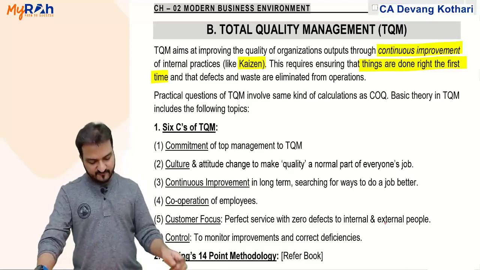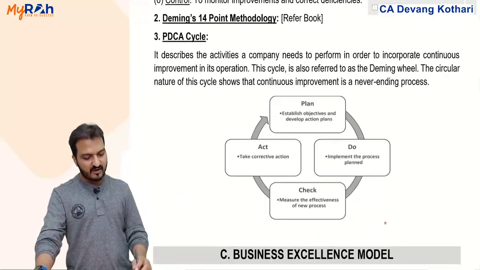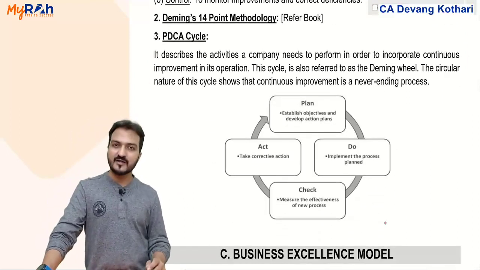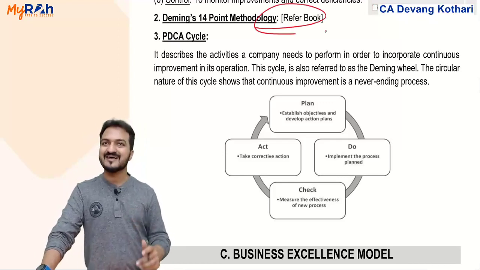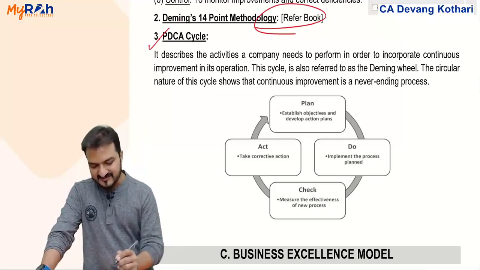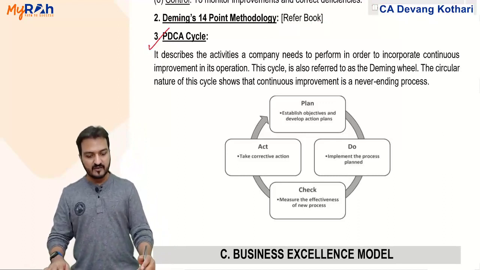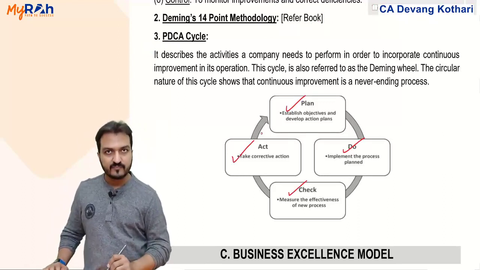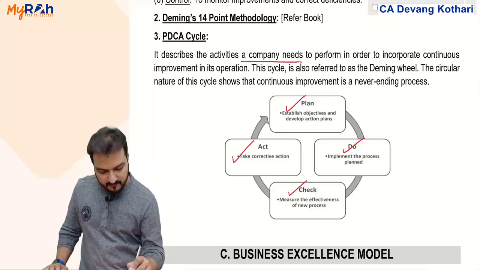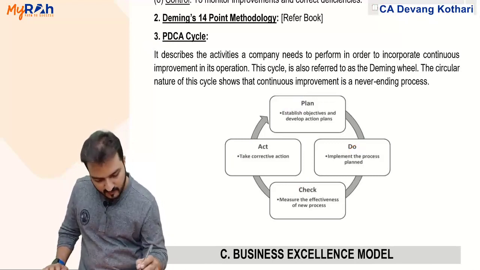Then you have Deming's 14-point methodology, which in my opinion is a useless topic. Read that from the book. I'm not revising that. I'm just showing you what all topics are there in the chapter. Then there is PDCA cycle. PDCA stands for Plan, Do, Check, Act. It describes activities a company needs to perform.